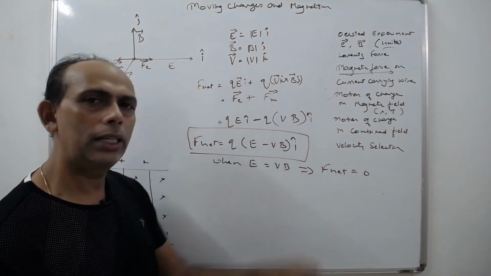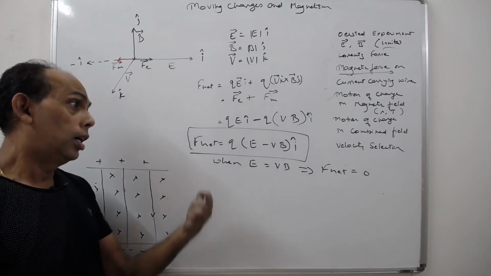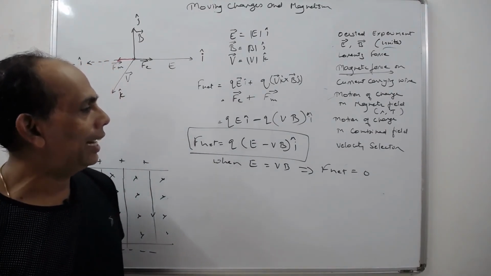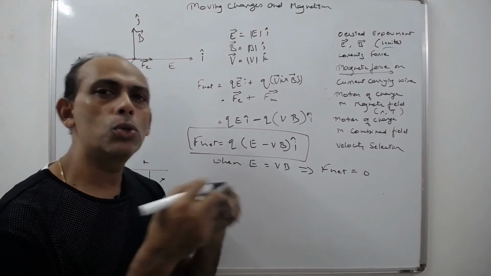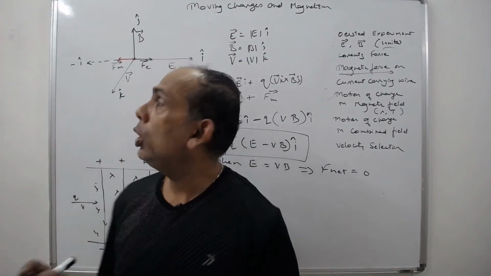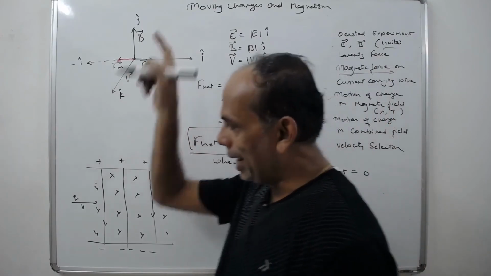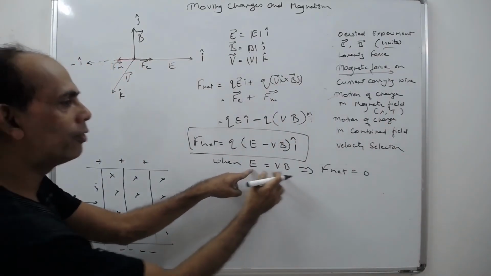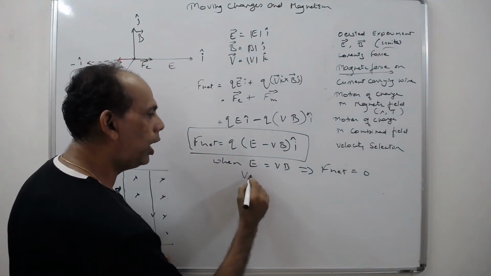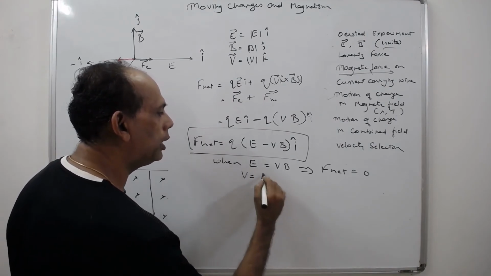When they are equal, F net is equal to 0. So conversely, if you do not want any force to be experienced by this charge, then you have to maintain E equal to vB, or v equal to E upon B.